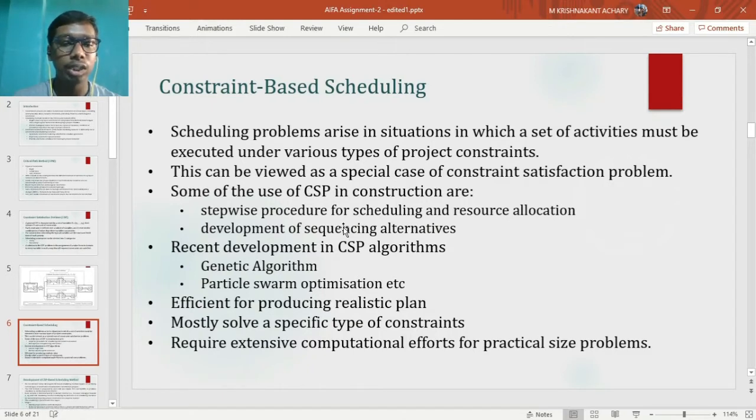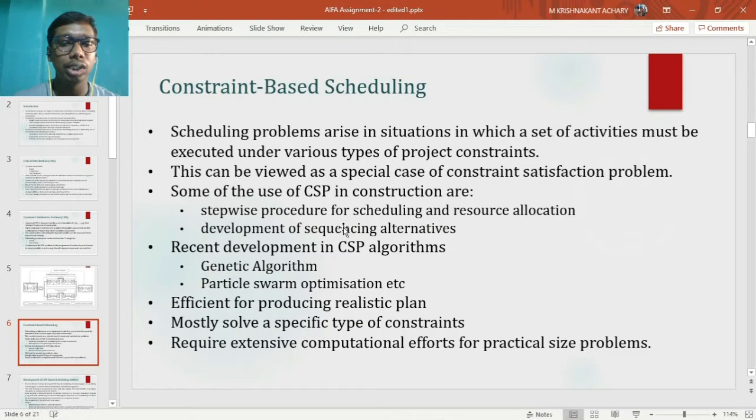From the previous discussion also, it is clear that CSP is far better choice than CPM in terms of generating schedule. Some other uses of CSP in construction are development of stepwise procedure for scheduling and resource allocation, generation of alternate schedules satisfying all constraints, etc. There are many developments in CSP such as inclusion of genetic algorithm or particle swarm optimization and many others.